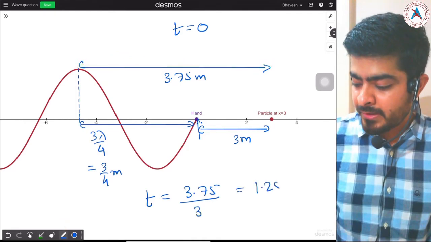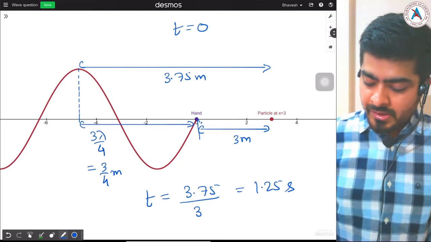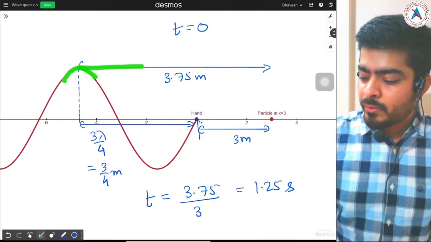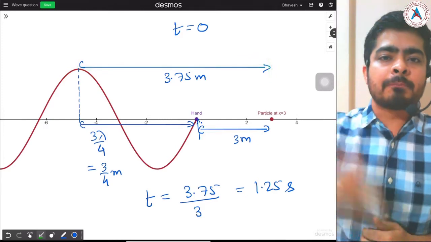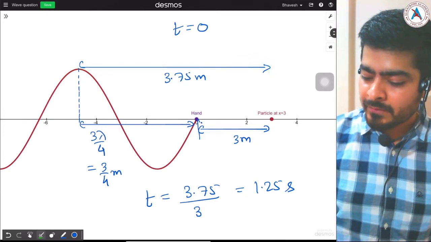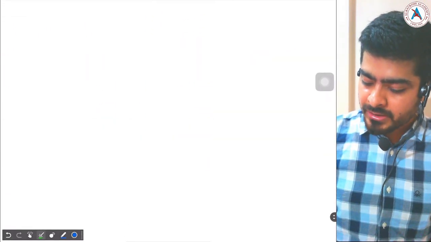So you'll get 1.25 seconds, which is option A. Okay, so this is your graphical solution, a very basic and simple solution. The crest has to reach the particle at x equal to 3 and then your particle will reach the upper maximum position. Now we will go for the mathematical solution of the question. For that we have to use the wave equation.